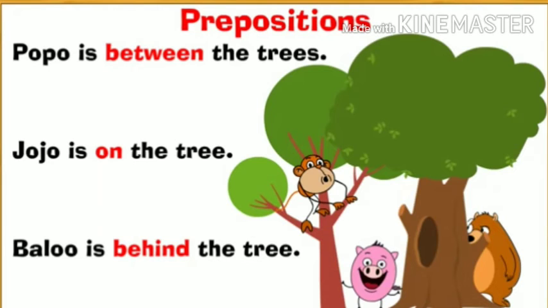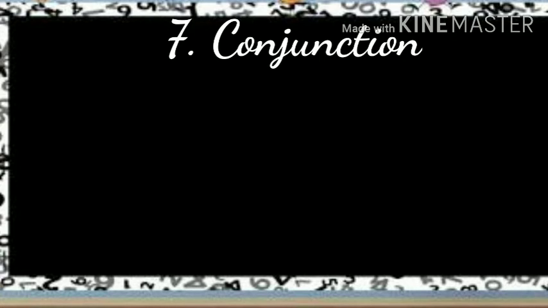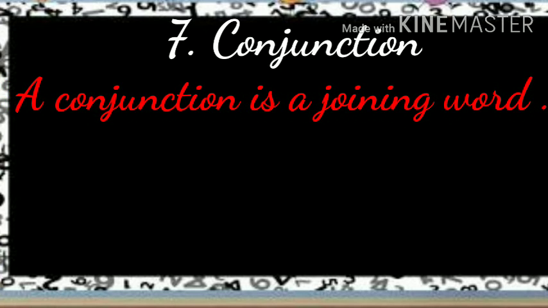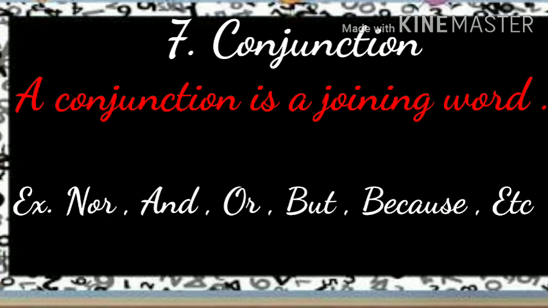Okay, understood? Number 7 is conjunction. Say the spelling. C-O-N-J-U-N-C-T-I-O-N, conjunction. A conjunction is a joining word. Now we will see examples of conjunction: so, and, or, but, because, etc. These are examples of conjunctions.